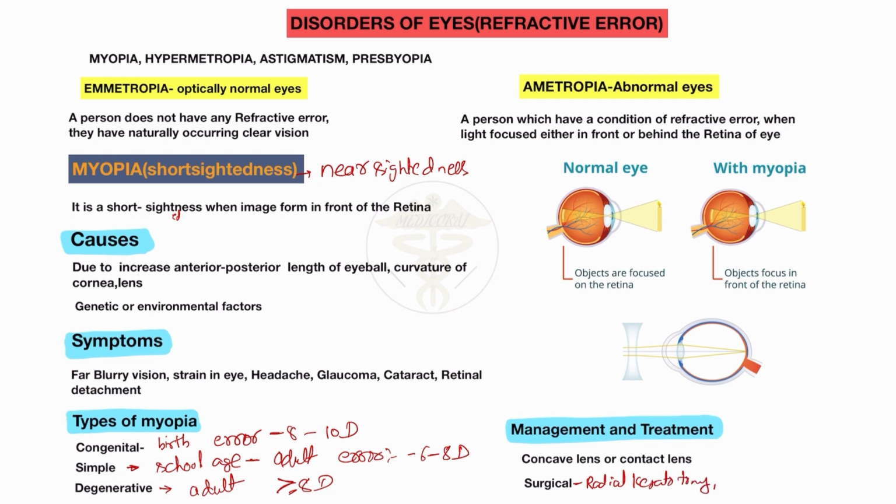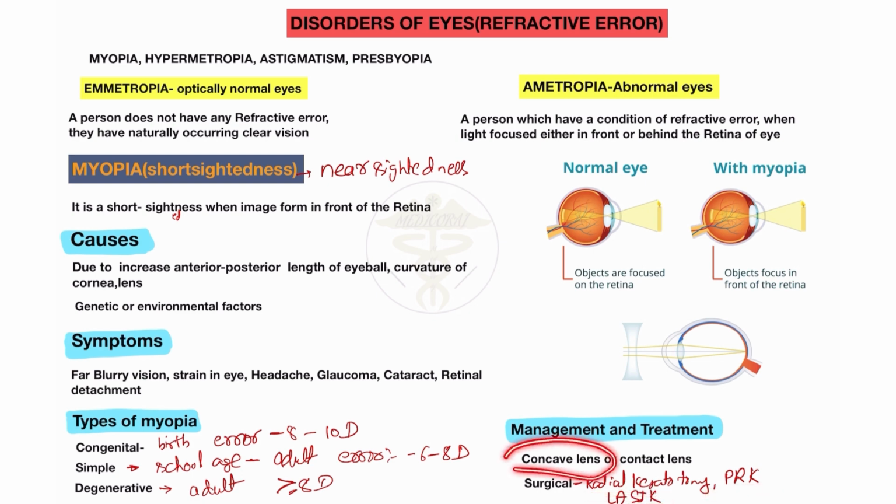Also PRK, photorefractive keratectomy, and LASIK surgery are used. So this is the treatment of myopia. LASIK means laser assisted in situ keratomileusis. So LASIK surgery is mostly used in the treatment of myopic patients.